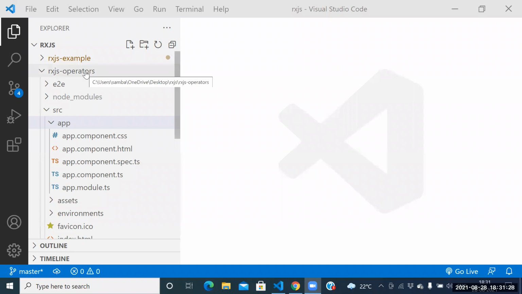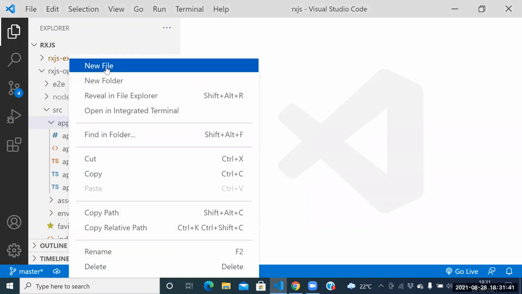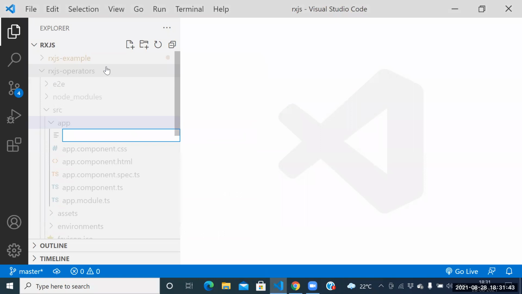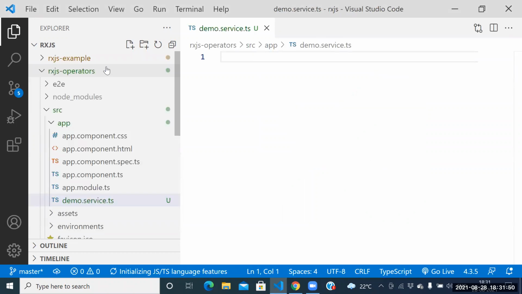RxJS operators. Here itself, put your source folder, the app folder. Here itself, we have one more folder, the app folder. Right click, new file. Which file do we need to create? Demo.service.ts. We need to create the demo.service.ts.